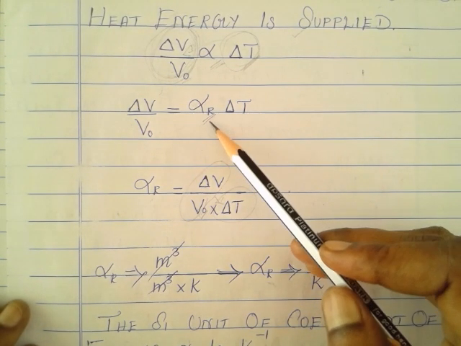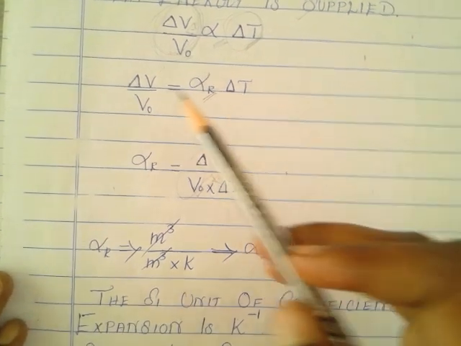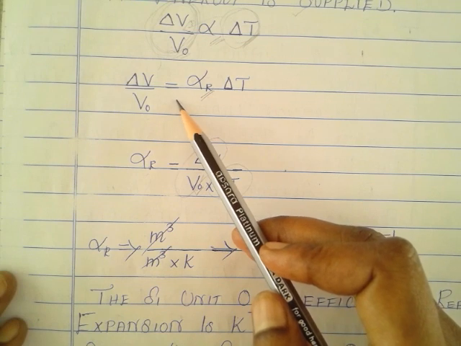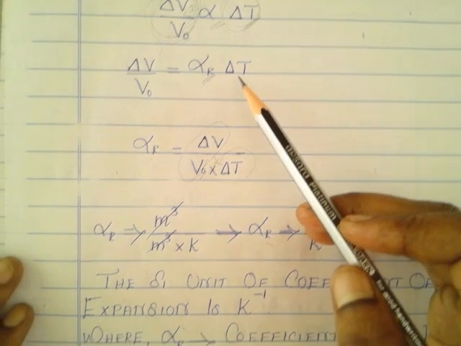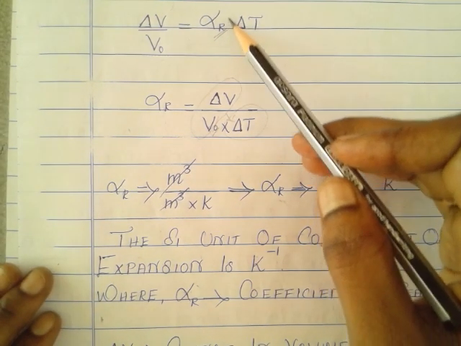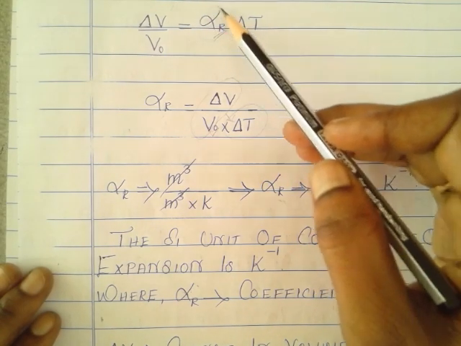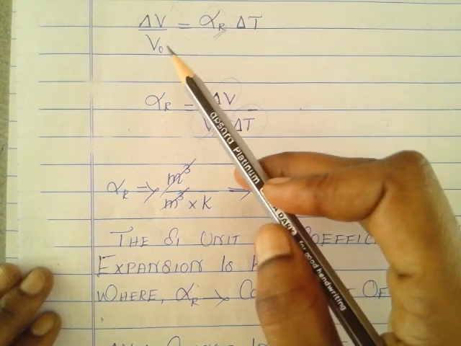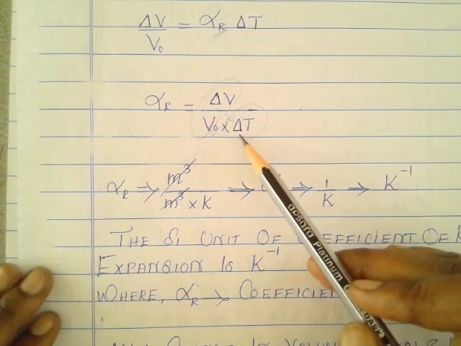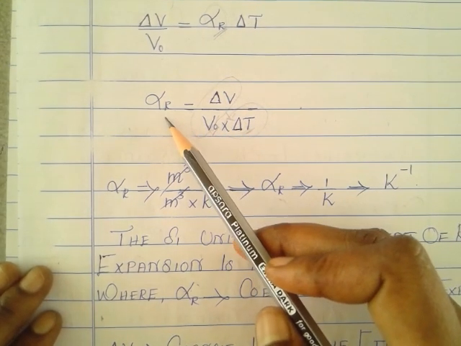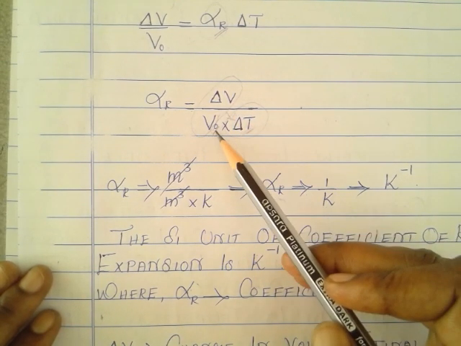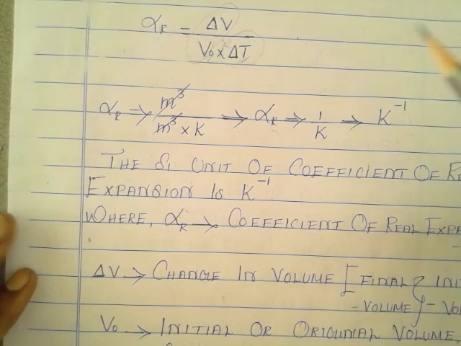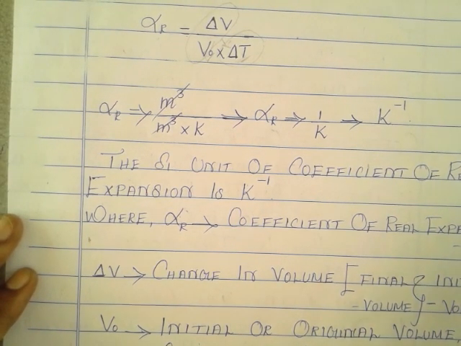real expansion. That means del V divided by V naught is equal to alpha R into del T. From this I am going to derive the expression for alpha R. Del T comes to the left, meaning it goes to the denominator, then alpha R is equal to del V divided by V naught into del T. I will determine the unit of coefficient of real expansion.